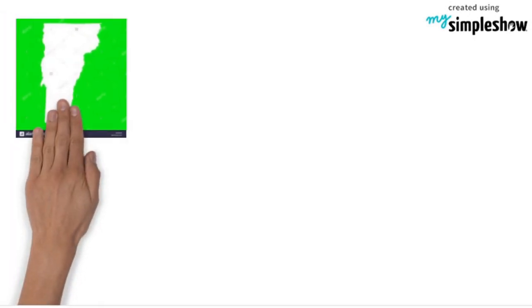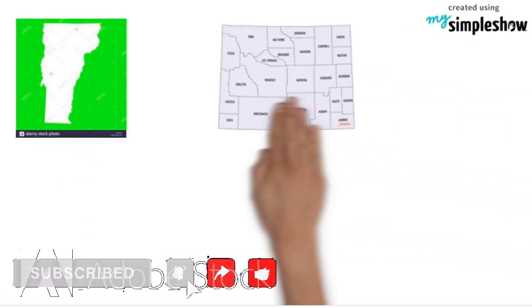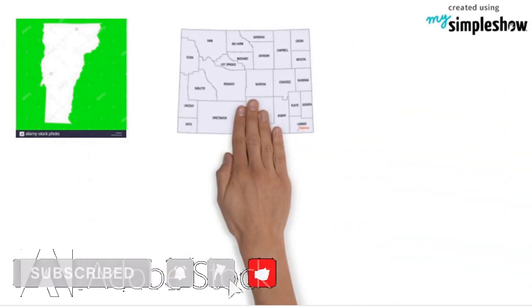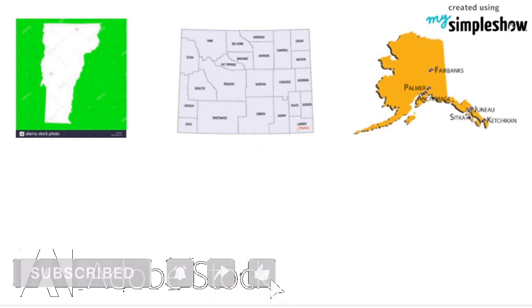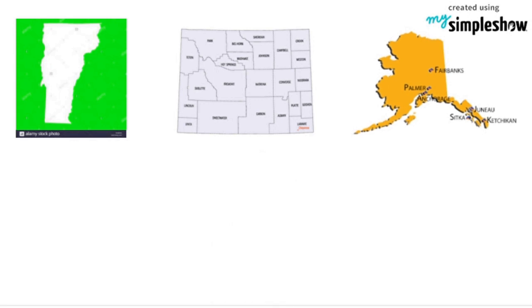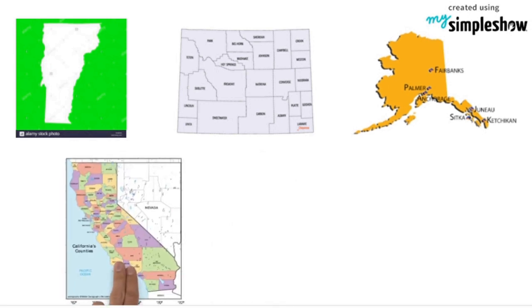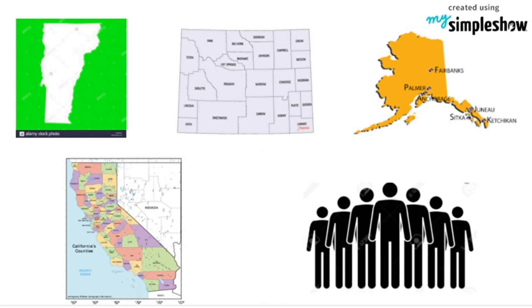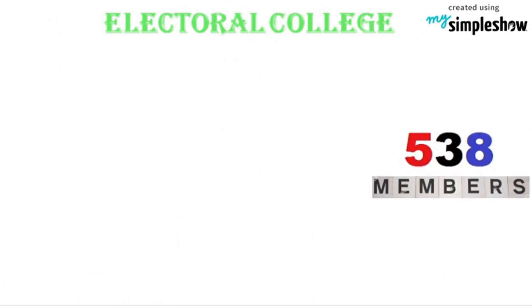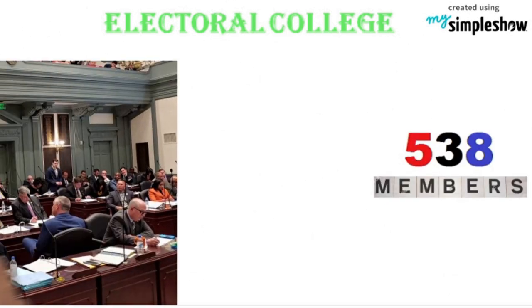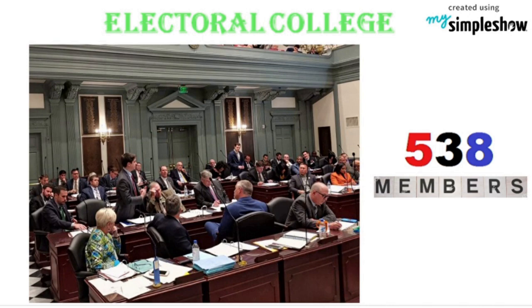Therefore, the least populous states like Vermont, Wyoming, Alaska, etc. send 3 members to the US Congress, and a state like California, the most populous state, sends 2 senators and 53 representatives for a total of 55. These 538 electors across the entire US form what is called the Electoral College.